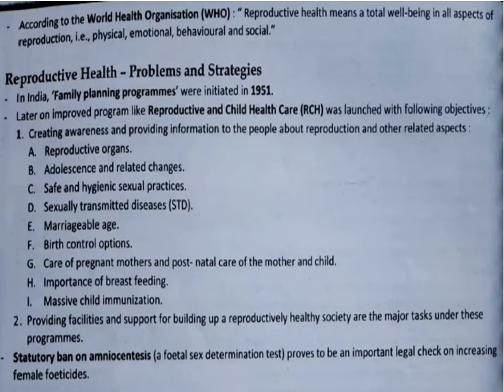India is the first country to initiate actions, plans and programs at the national level to attain total reproductive health. These programs were initiated in 1957 and were considered family planning programs. Later on, these programs were improved and included more reproduction related areas, and now we call them reproductive and child health care programs, RCH.